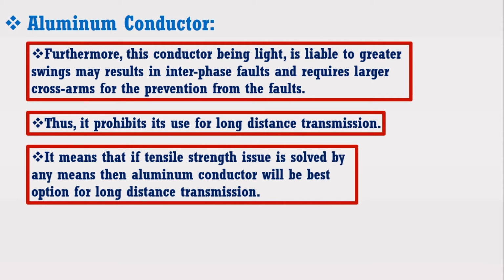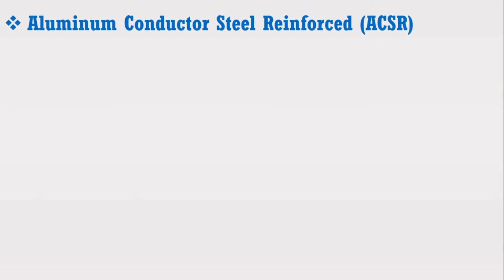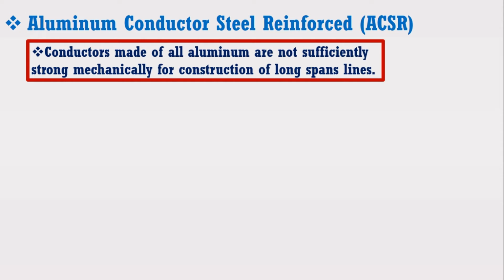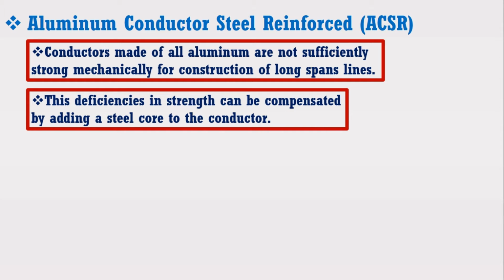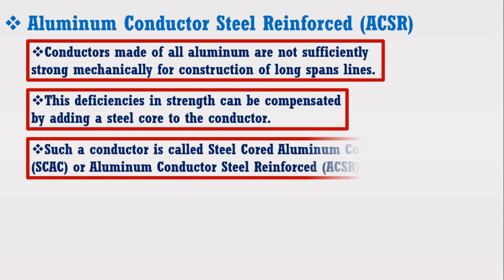It means that if the tensile strength issue is solved by any means, then aluminum conductor will be the best option for long distance transmission. Now I am going to discuss how aluminum conductor steel reinforced solves all these issues. As we know, conductors made of all aluminum are not sufficiently strong mechanically for construction of long span lines. These deficiencies in strength can be compensated by adding a steel core to the conductor. Such a conductor is called steel core aluminum conductor or aluminum conductor steel reinforced.